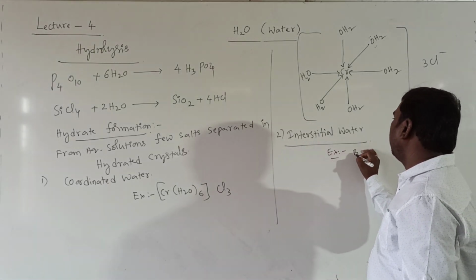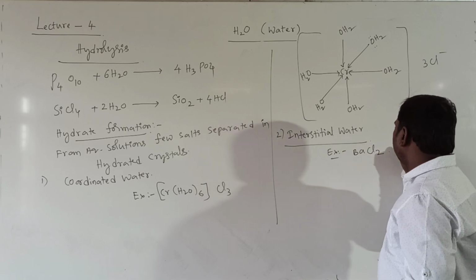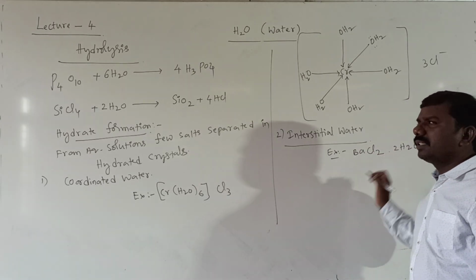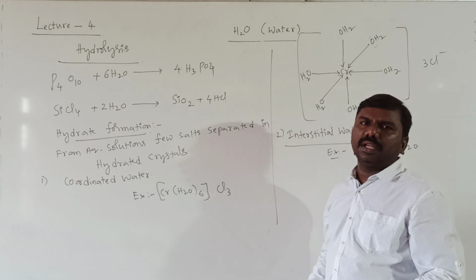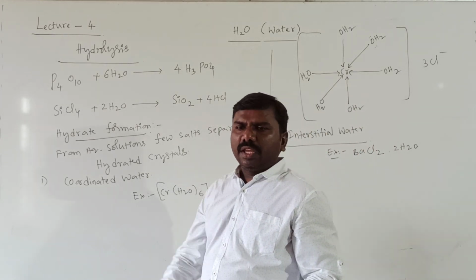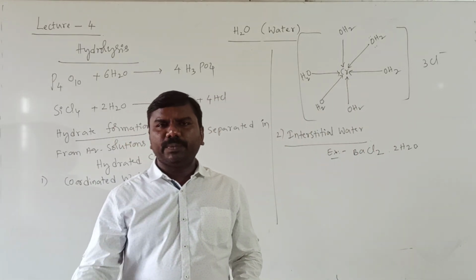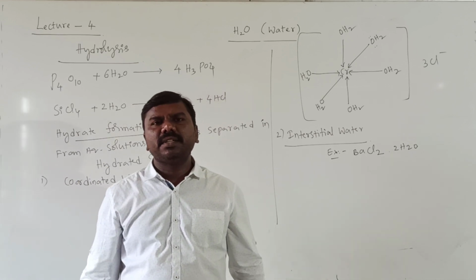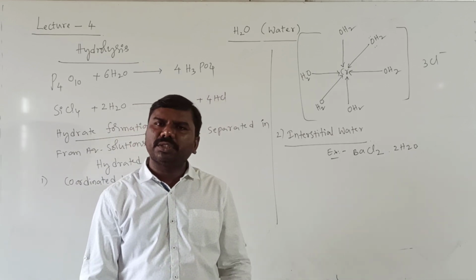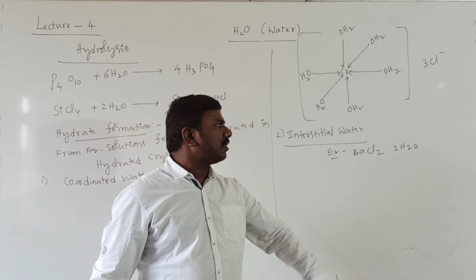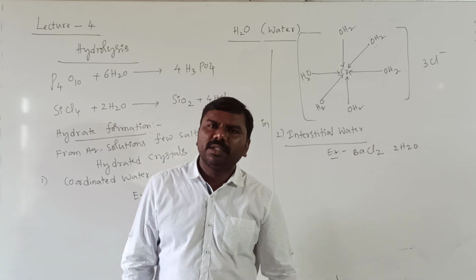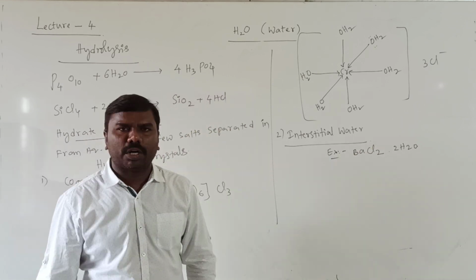Example is barium chloride, BaCl2·2H2O. For example, our classroom is assumed as an interstitial solid. In between benches there is a gap. Those are named interstices and the position is called interstitial position. That gap is occupied by a water molecule, that is called interstitial water.